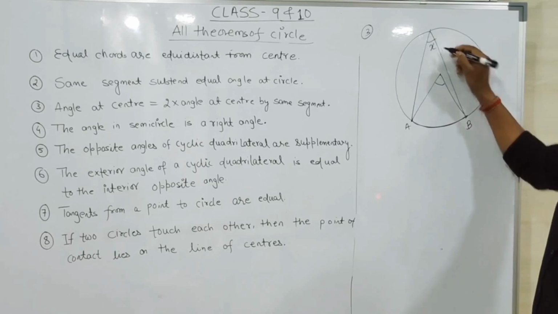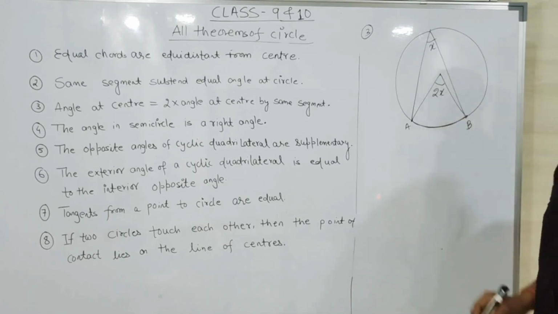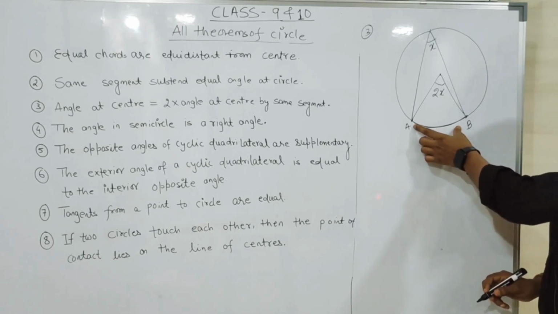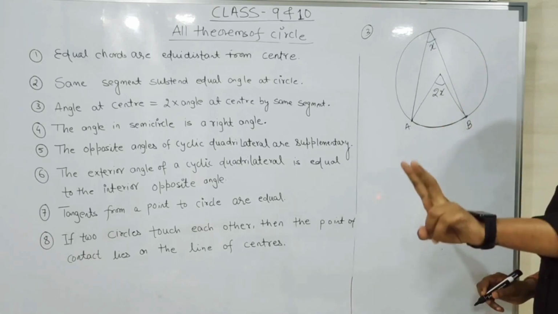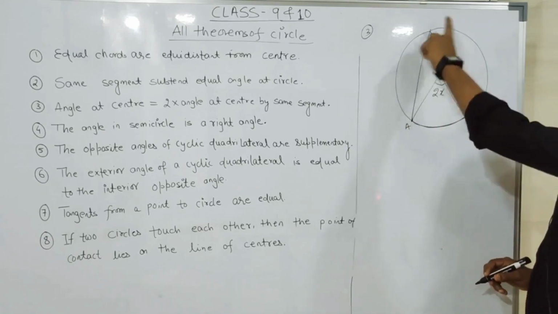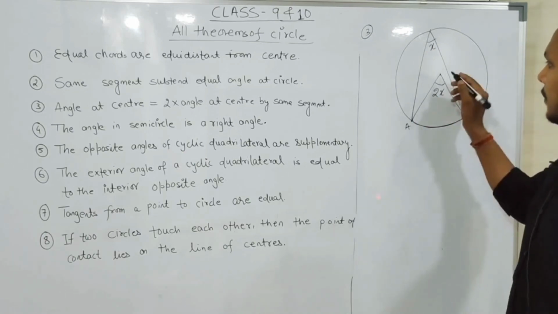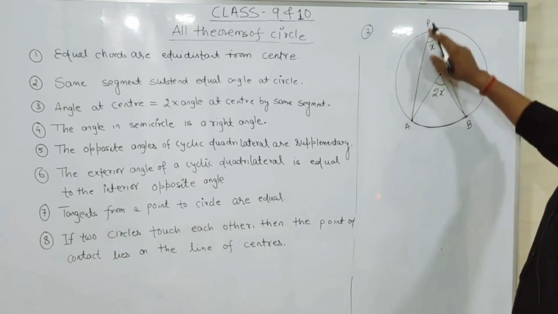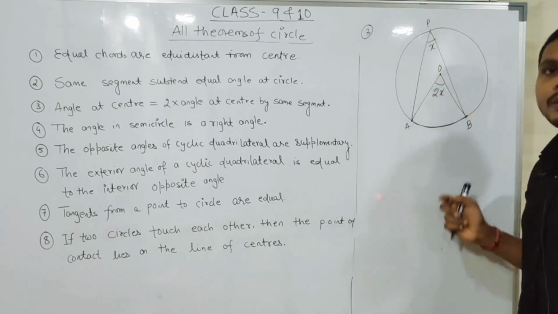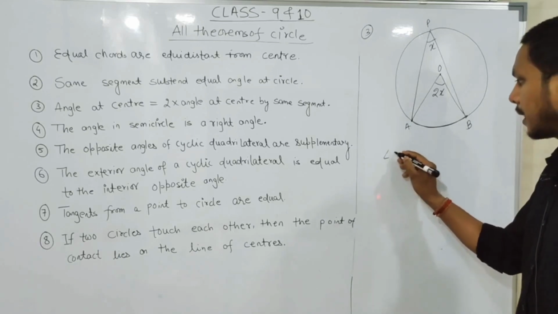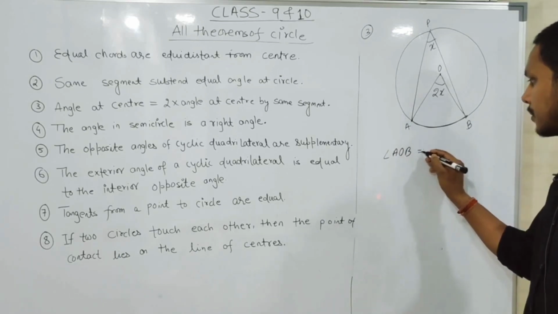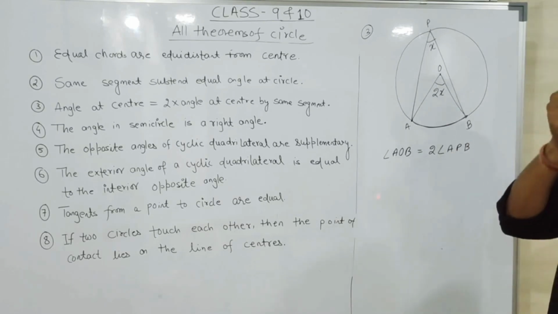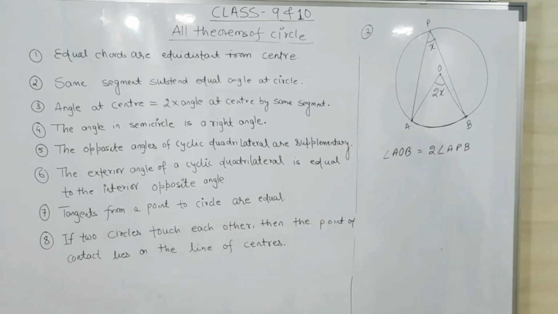Suppose it is your x, then this will be 2x. The reason: same segment, the angle made by the segment at the center is double the angle made by the segment at the circle. This is your point P. So simply, angle APB equals half of angle AOB. In this statement you write angle AOB equals 2 times angle APB.